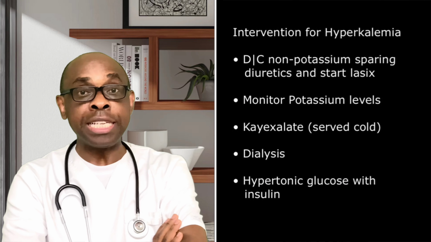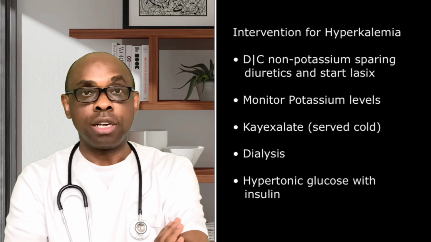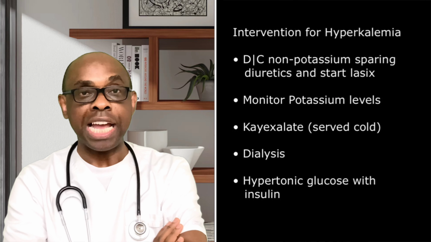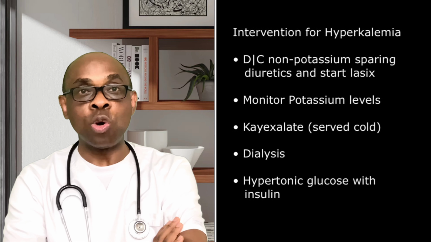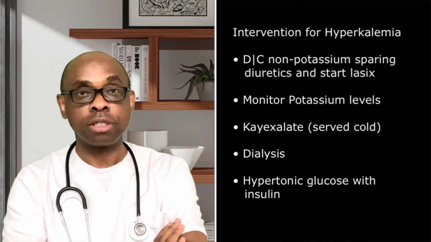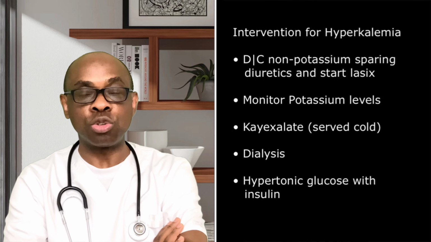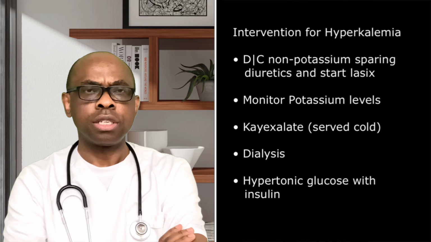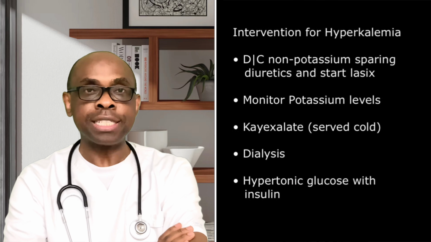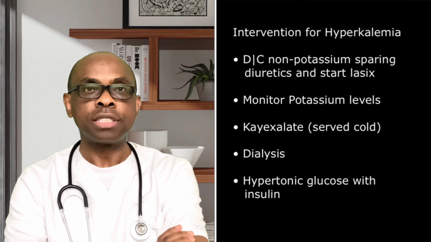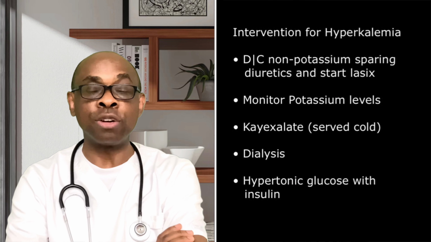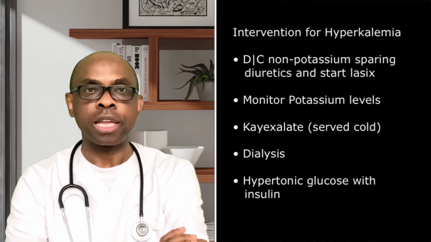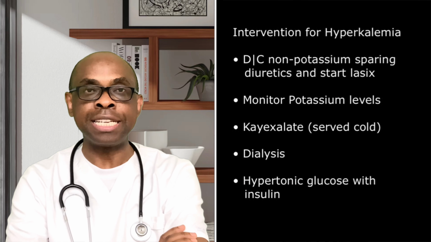If the range is still within 5.5 to 6, you can give that patient Kayexalate. Kayexalate will work very fast, and make sure you serve it cold. It's going to help with the excretion of some of this potassium so that you can bring it back to normal. In case the kidney is not going fine, Kayexalate will be good. But in case it is too high, it's critically high, take that patient to dialysis so that they can get rid of some of this potassium. If it's not too high, laxes will do the job. It will bring it back to normal. That is if the kidney is functioning well.